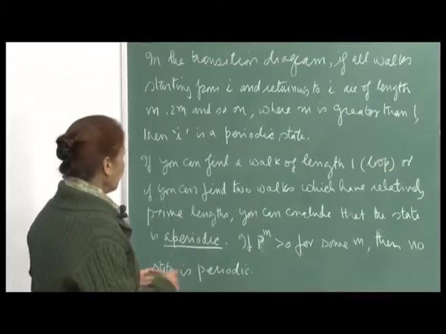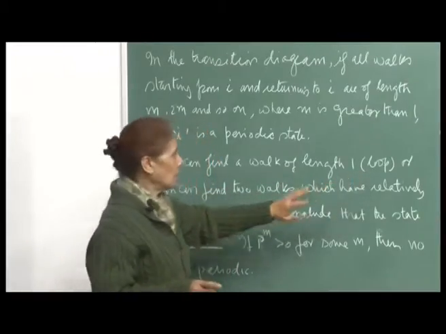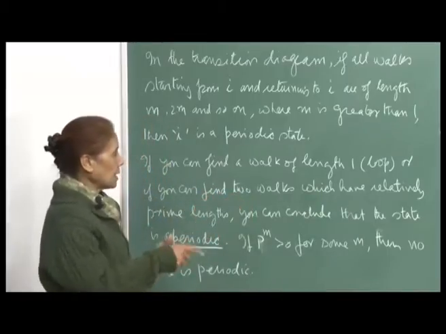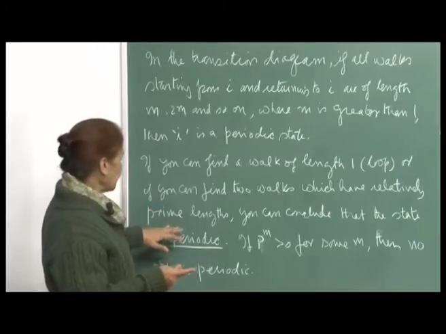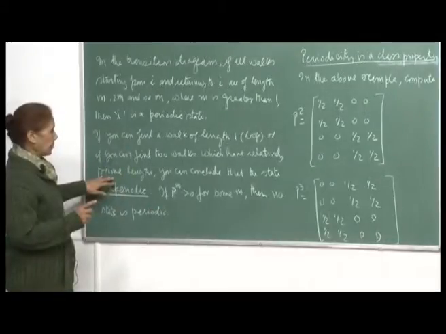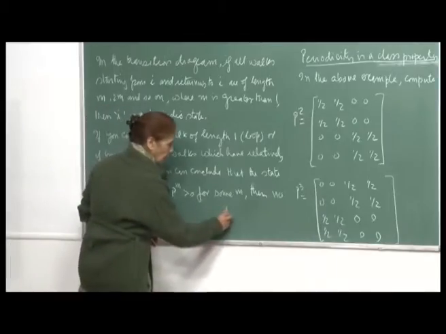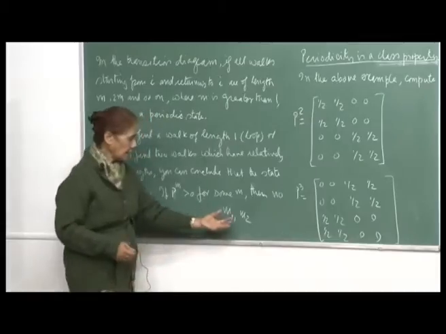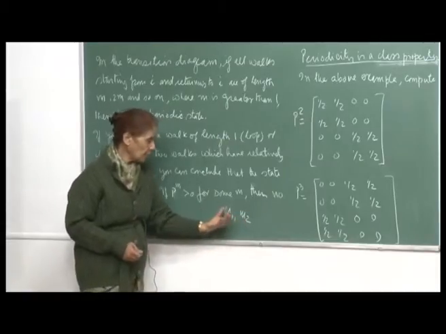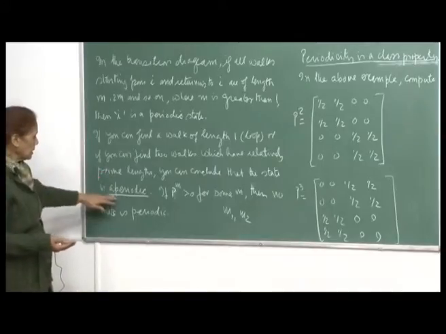Now, if you can find a walk of length 1, that means if there is a loop for a state, so you can come back to it in one step, or if you can find 2 walks which have relatively prime lengths, that means one walk may be of length m1 and the other of length m2 and they are relatively prime, they have nothing in common, then you can immediately conclude that the state is not periodic.